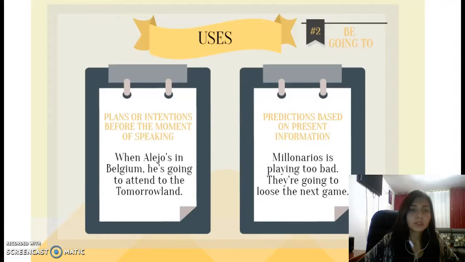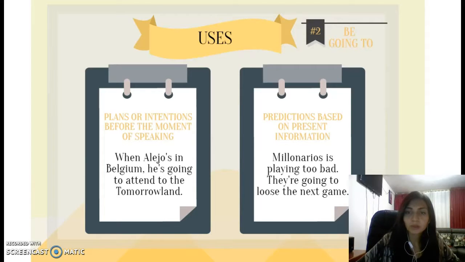So we use it to talk about plans or intentions before the moment of speaking. This is the example. When Alejo is in Belgium, he is going to attend Tomorrowland, so he knows he is going to travel, but at this moment he decides to go to Tomorrowland before the travel.